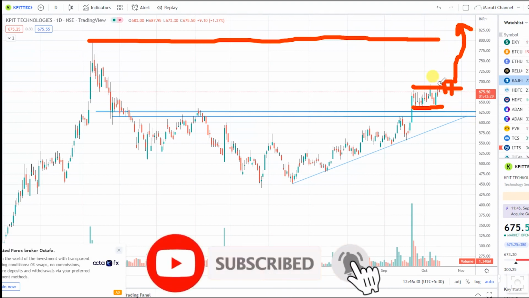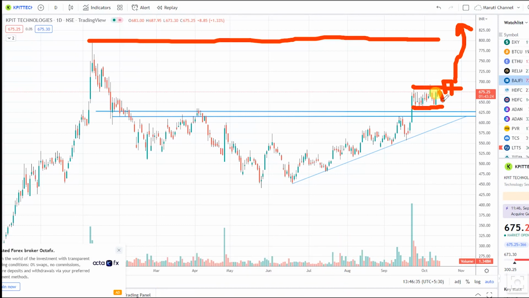And if, let's say for example, this particular stock does not give this breakout, and it comes to this particular zone of 650-625, then consider this as a good buying opportunity, because these were the earlier resistance, and now it has been broken over here. And you guys can see that with the good volume, so whenever the resistance breaks, it becomes good support. So whenever it comes to this zone, then eventually it would be a good buying opportunity. And you guys can see that this particular rising trend line has also built over here, so it is quite a good support zone. So consider this as a good buying opportunity and enter over here.